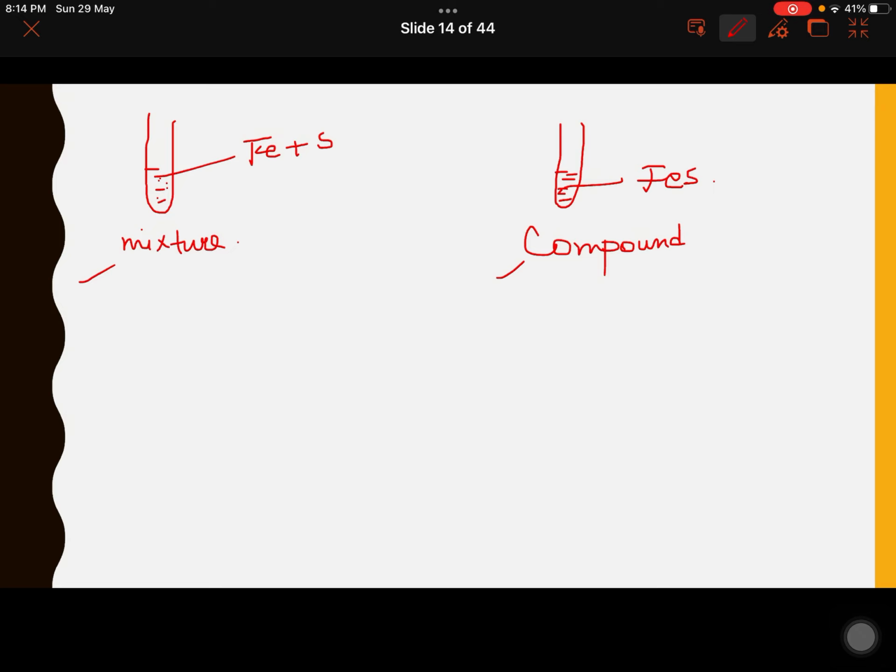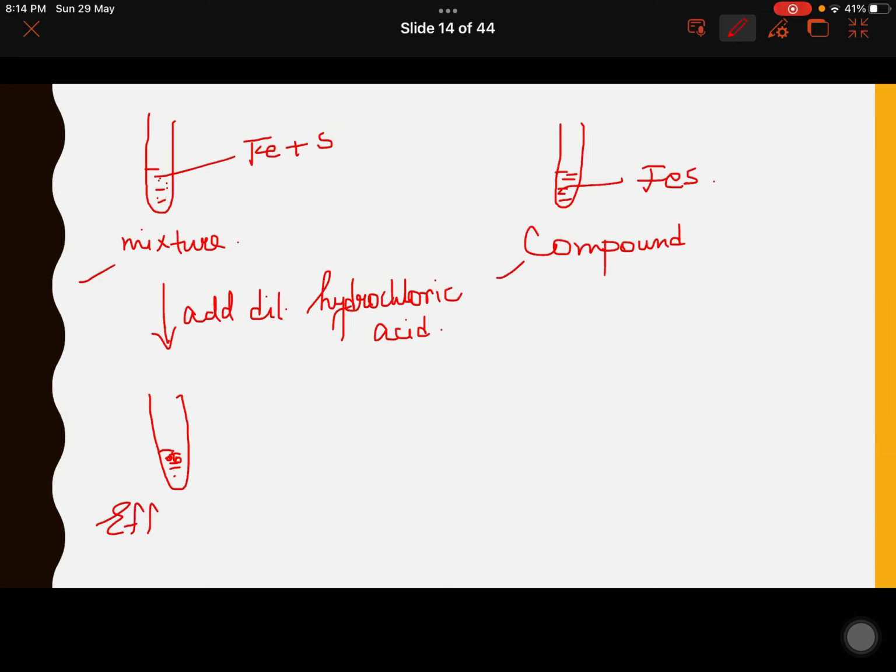So what we are going to do is that we are going to add dilute hydrochloric acid. So when you add dilute hydrochloric acid to the mixture of iron and sulfur, you will see effervescence of hydrogen gas.